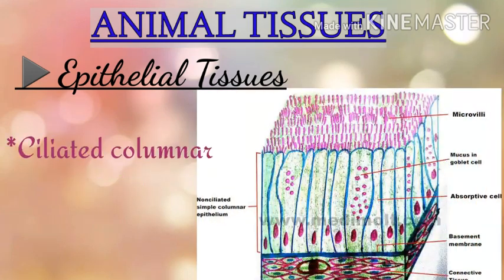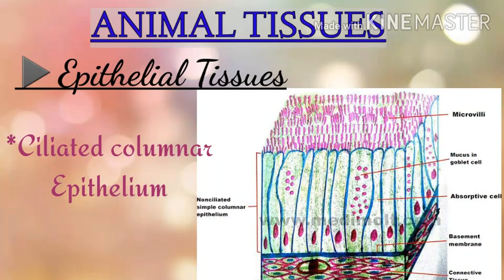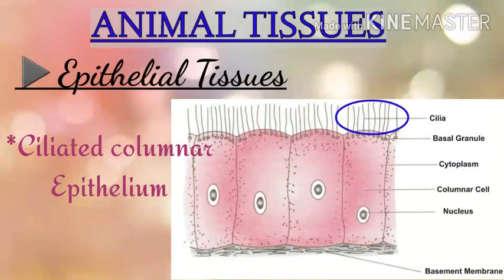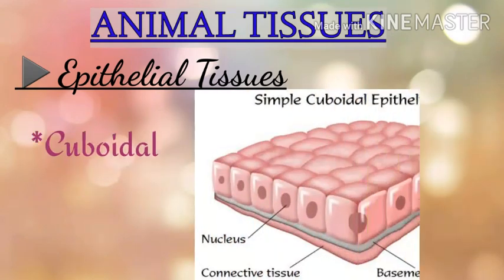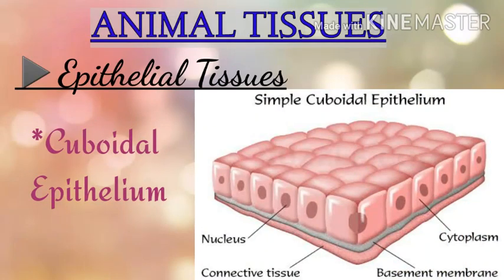At some places in the body, for example, in the lining of the windpipe and oviduct, the columnar epithelium has developed cilia, that is, small hair-like structures. Such an epithelium is called ciliated columnar epithelium. The cilia, which are present at the free ends of the cells, keep lashing and move the substances in their contact. Cuboidal epithelium is composed of cube-like cells with equal length and width. It is present along the walls of the salivary glands.